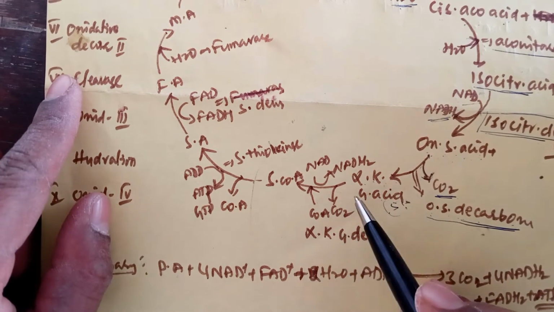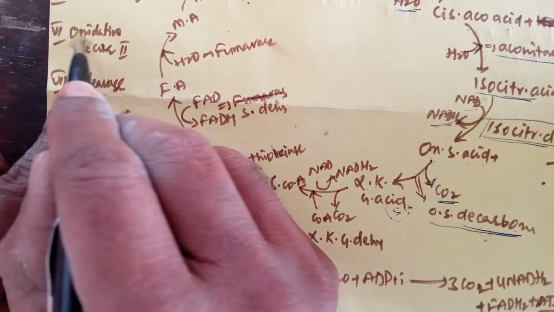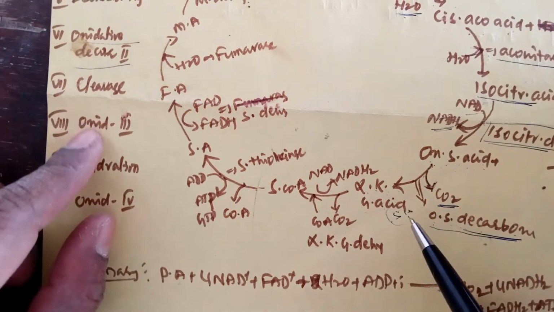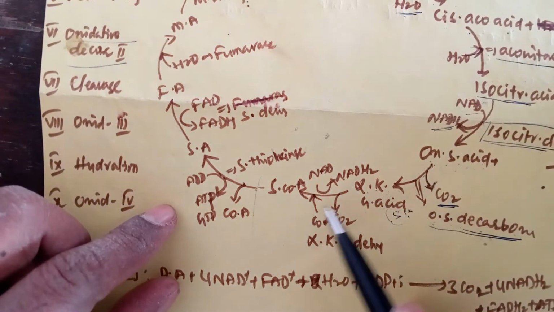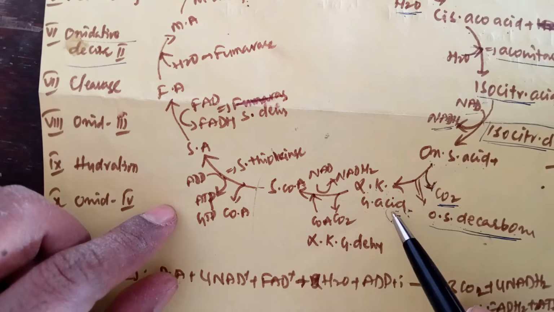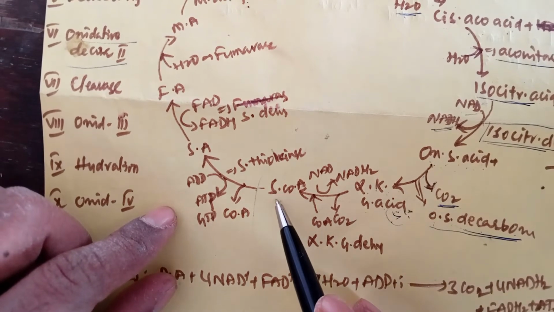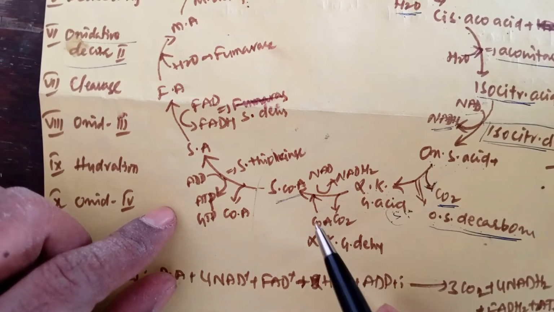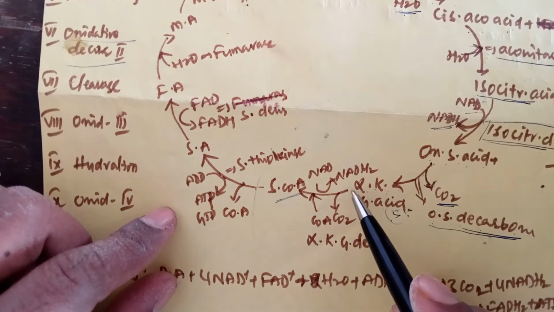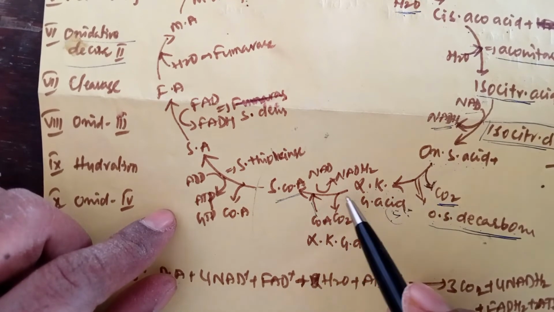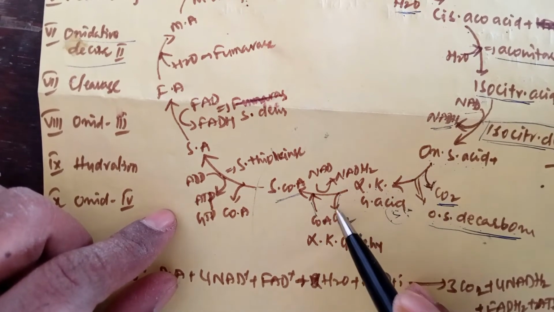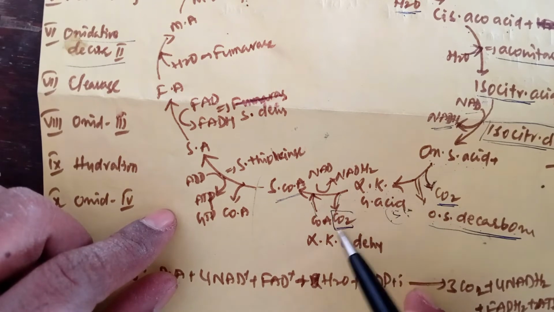Now come to the sixth reaction, named oxidative decarboxylation. During this reaction, alpha ketoglutaric acid is converted into succinyl coenzyme A. In this reaction, coenzyme A is added and one carbon is removed in the form of carbon dioxide.